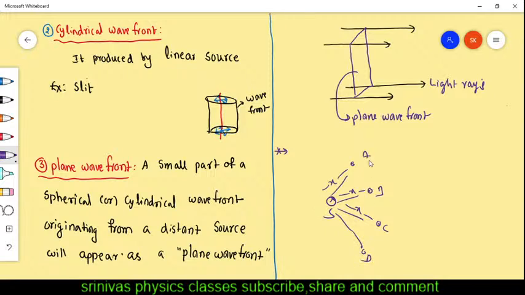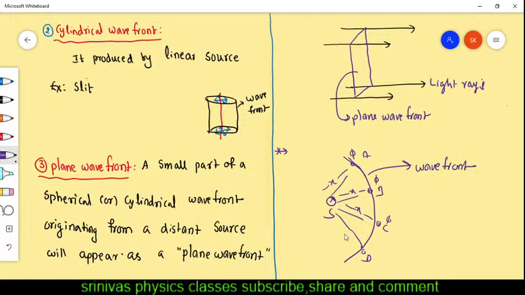They are at the same distance from the source. If they are at the same distance from the source, they have the same angle. Phase angle same means phase is same. Then if you join all those points, you will get a shape, and this shape is called a wavefront. Again, I explained what is a wavefront.